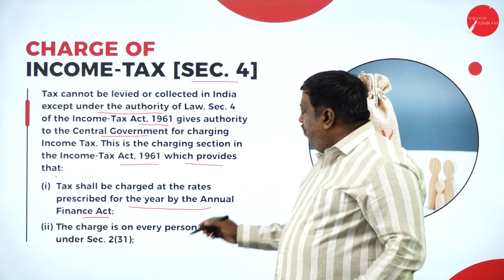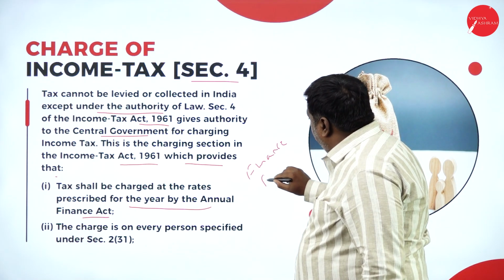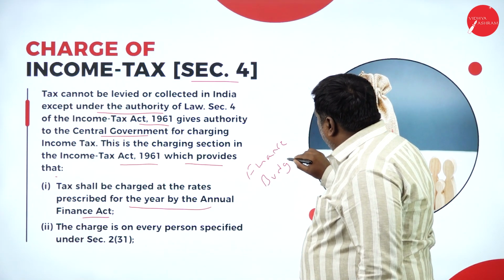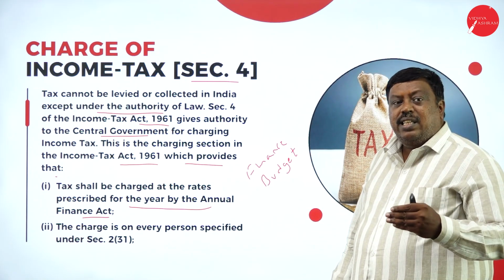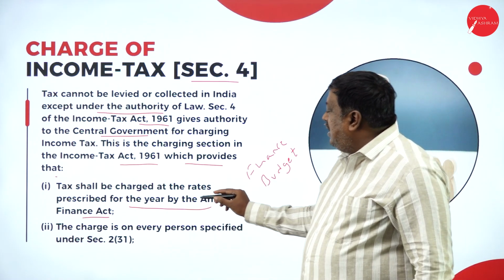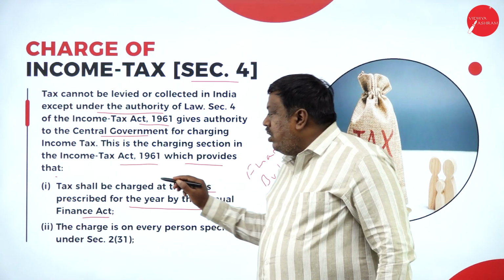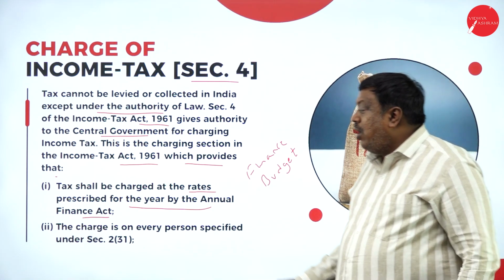For example, the finance budget, which takes place in the month of February every year, decides the slab rates, and based on that they charge tax on the income earned by an individual or a person.